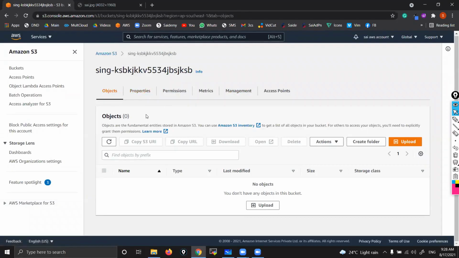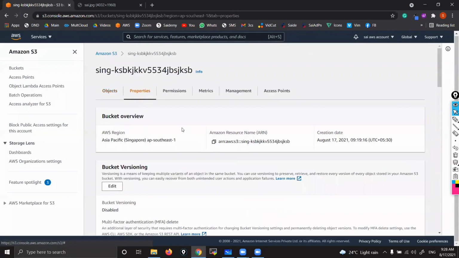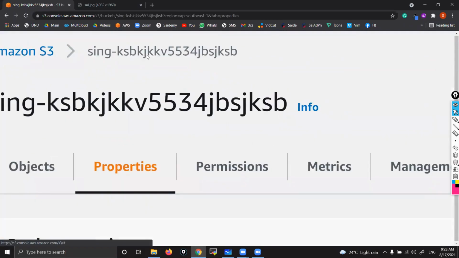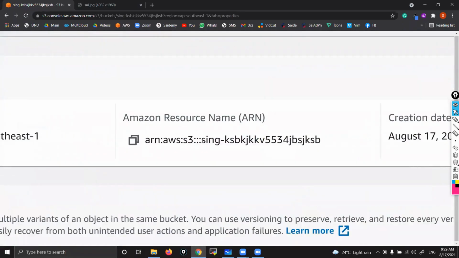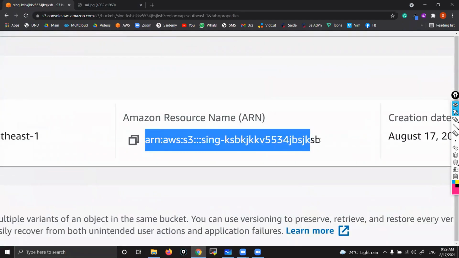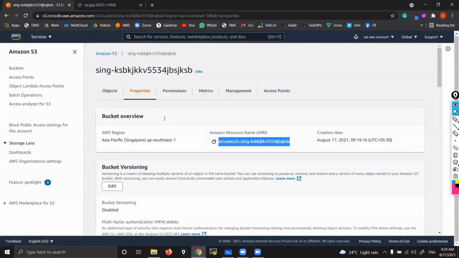First at bucket level. See, I'm inside the bucket. Now first step, objects. So this is the place where you upload your objects. Okay. Then go to properties. See here, these are the bucket overview: bucket name, the region, and which date you created. ARN means every bucket will have one unique name. This is the name for ourselves, for us to identify, but AWS will have one unique name, just like when we launch an instance it has one ID. That is for AWS purpose. Same like that, a bucket will have ARN, Amazon Resource Name. Just like an instance has an ID, a bucket has an ARN.